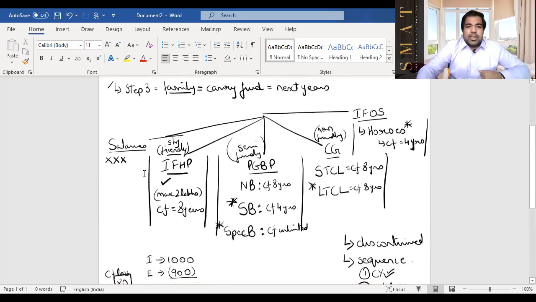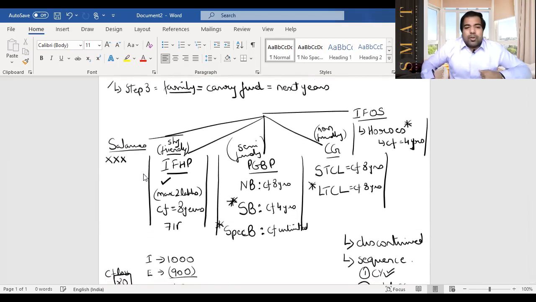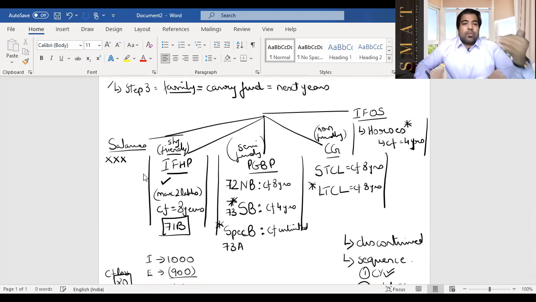Like salary, we don't have a section. IFHP is section 71B. Remember, a house and house number is 71B. PGBP also goes in a section sequence. This is 72, this is 73, and this is 73A. So again, guys, 70 is step 1, 71 is step 2. Step 3 has different sections. House property has 71B. Business is normal business, 72. Speculative business and specified business are unique, so 73 and 73A.